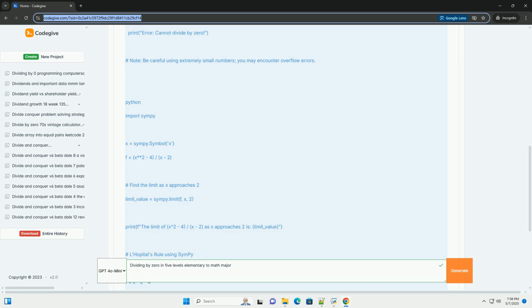Code example, Python with math. Be very cautious with code that can lead to very large numbers. This is just for demonstration.